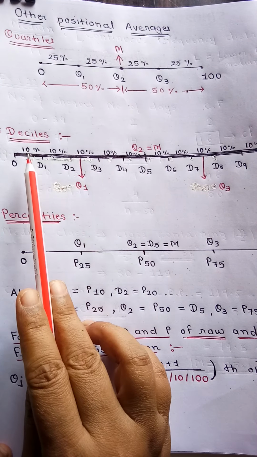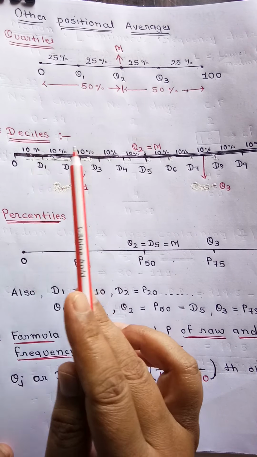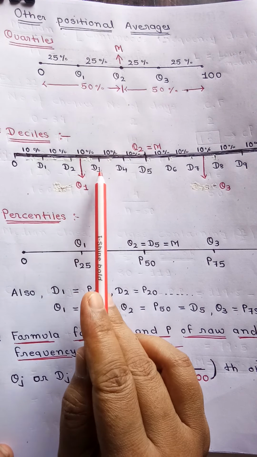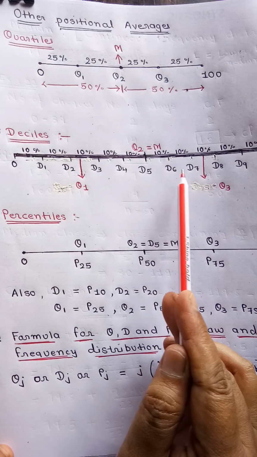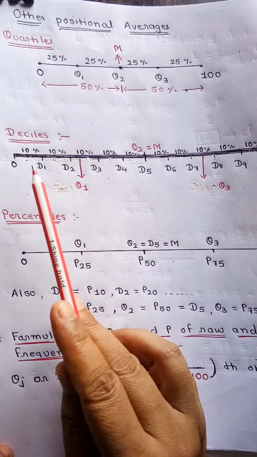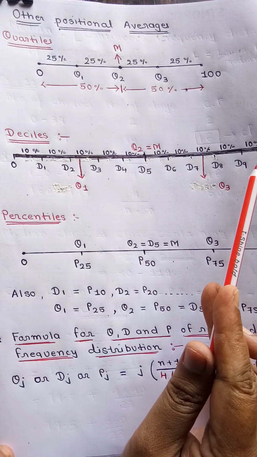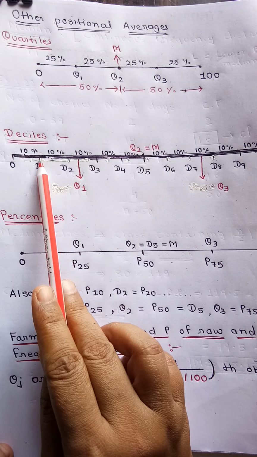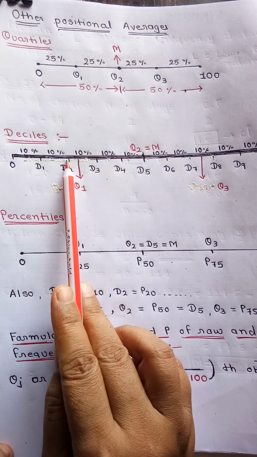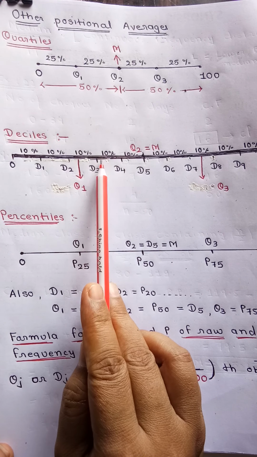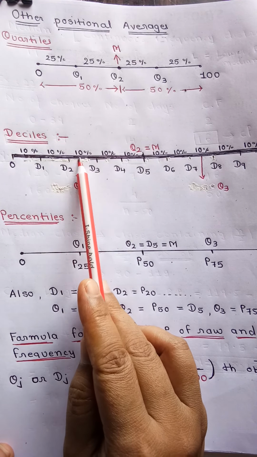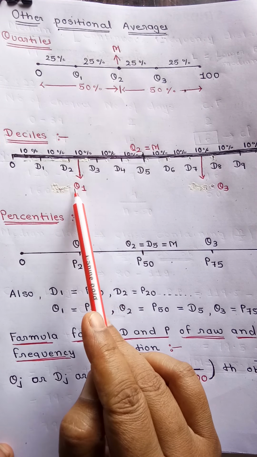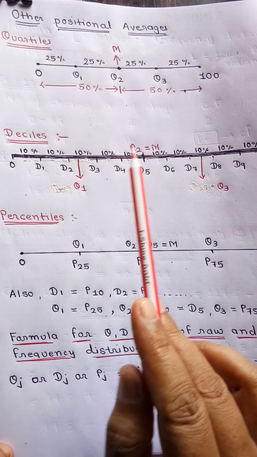Now decile. Decile means decimal. Decimal you know, to divide into 10 equal parts. Here I have written D1, D2, D3, D4, D5, D6, D7, D8 and D9. So there are 9 numbers which divide the data into 10 equal parts. Now this D1 means 10%, D2 means 20%, D3 means 30%, and so on. So if we want to mark here, we can say it is Q1 because D2.5. So it is Q1. It is not required, just I have explained to you.